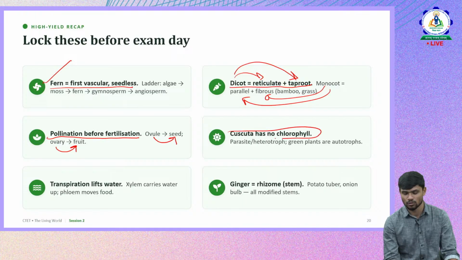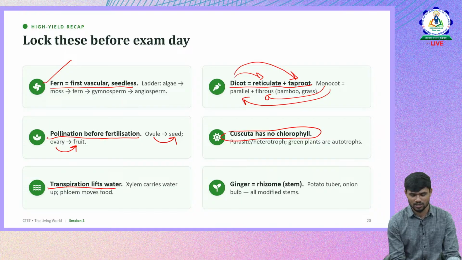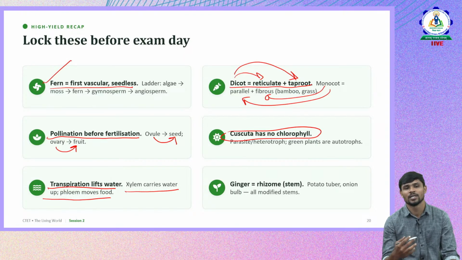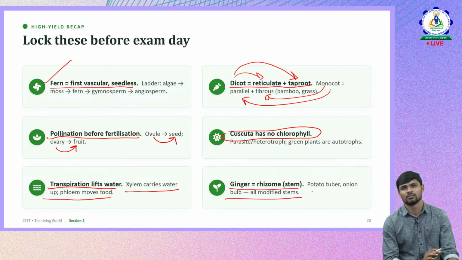So Cuscuta is the no chlorophyll plant, doesn't have any chlorophyll, but it is a plant which is parasitic in nature. Transpiration lifts the water. So xylem is the one responsible for transportation of water. So how does xylem transport water? It is with the help of that suction pull created by transpiration. Okay, so this is about vegetative parts and how vegetative propagation happens. So these are the important facts in this topic, plant kingdom.